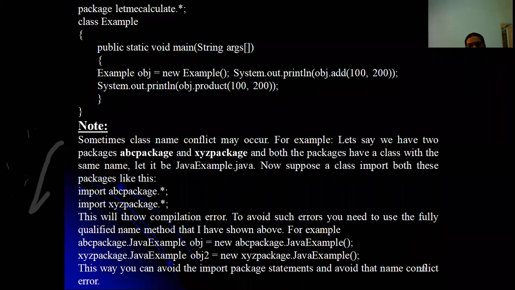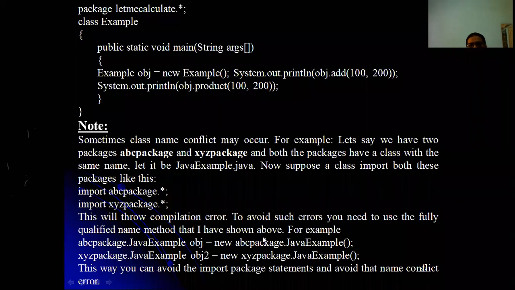So in order to avoid that ambiguity, you have to use the fully qualified name. Previously also I have told, and now also I am telling, you have to use the fully qualified name to avoid such a condition. Okay, so in C++ also we have the same condition, right? If you are creating two different header files, I mean your own header files, and your own header files have the same class name called A, that will be very confusing. You have to specify a namespace in order to avoid that confusion. Similarly here also, instead of namespace we have a fully qualified name.